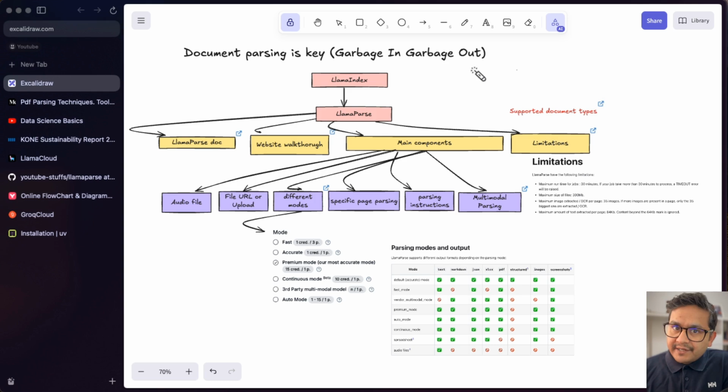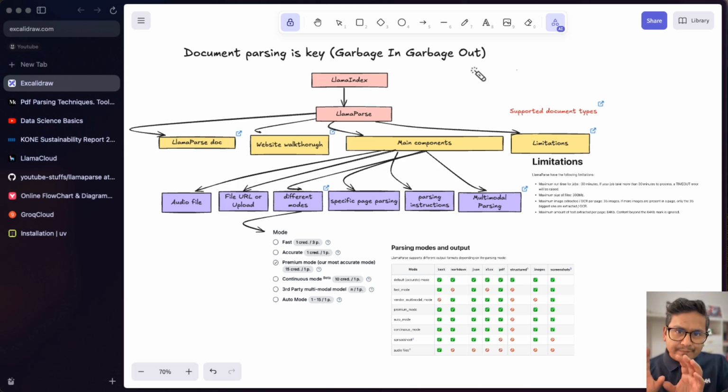The tools are there, and there are many tools we can choose from. Similarly, in AI or LLMs also, there are many providers. There is OpenAI, there is Anthropic, there is AWS Bedrock, there are other different providers like Google and so on, right? But what you own is the data. There might be different formats of data in your company. The hardest thing is to parse the document, right?